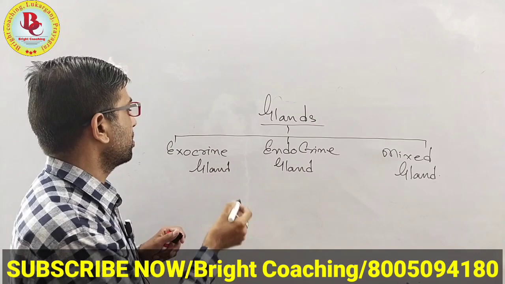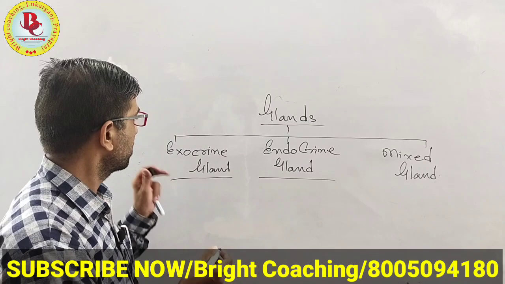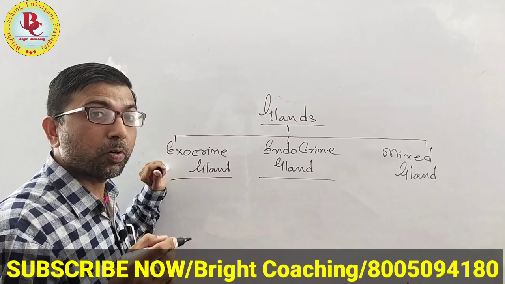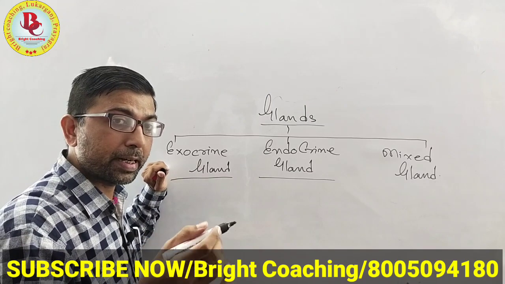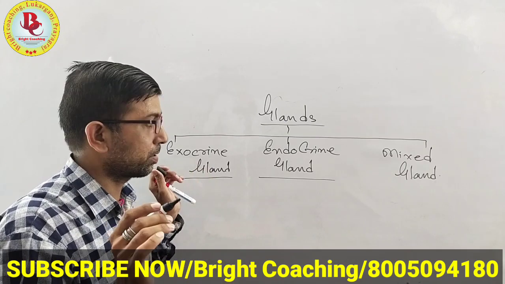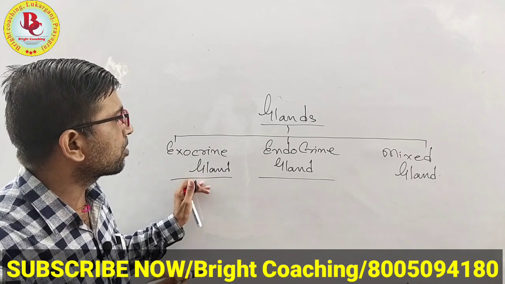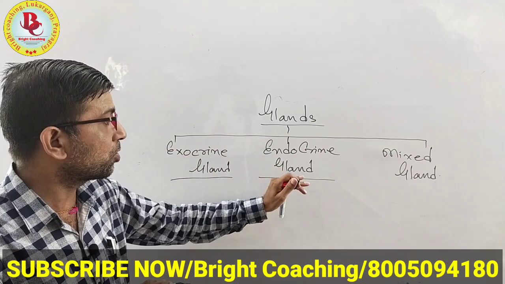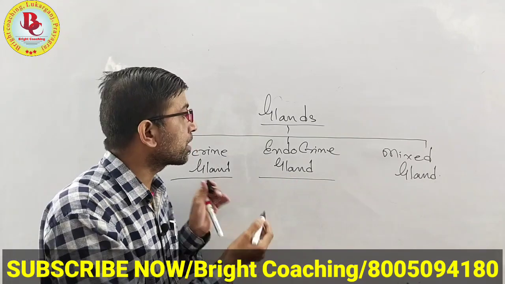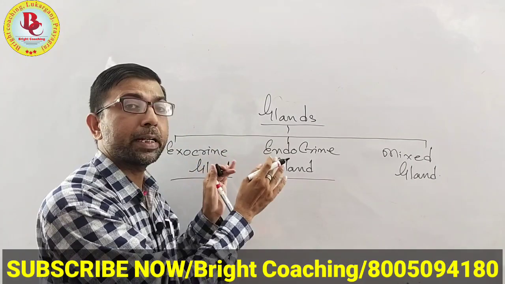Basically, we have to discuss the exocrine glands and endocrine glands, because the exocrine glands present in our body are related with digestion, with respiration and so many other biological functions. First of all, we have to know what the exocrine and endocrine glands are. Endocrine glands are related with hormones. We will discuss the difference between these two.